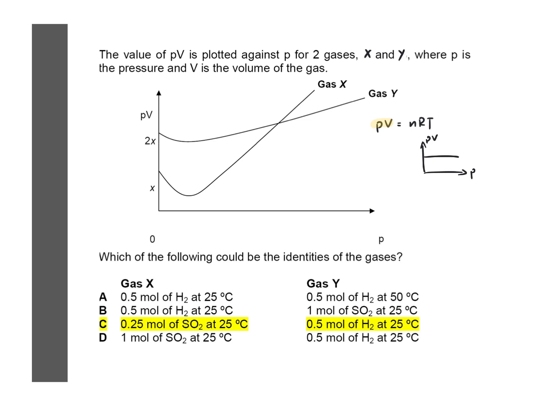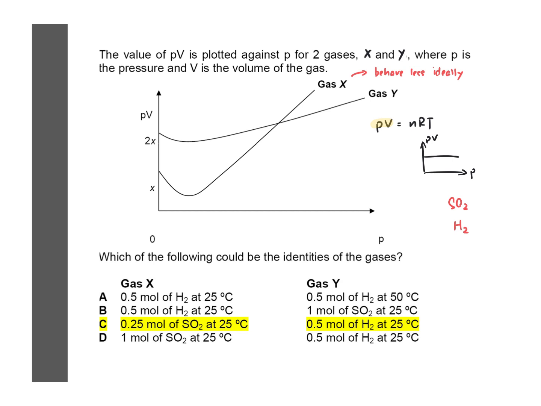So I think the first thing that we can spot is that gas X behaves less ideally than gas Y. Why? Because it deviates more from a straight line than gas Y. If we look at the two gases, we have sulfur dioxide and hydrogen.